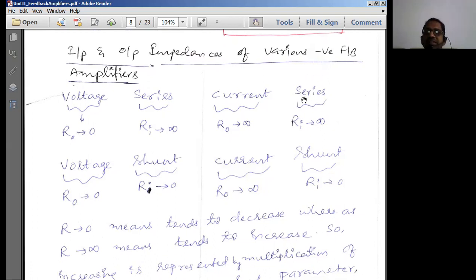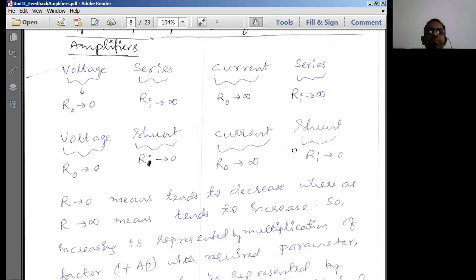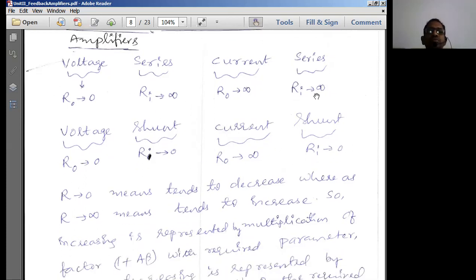Mixing is series mixing. Series mixing means what? Voltage is going to get increased. Input voltage is going to get increased. Input voltage is going to get increased means what? When the resistance increases, then only the voltage is going to increase. In the formula V is equal to I into R, when I is constant and R increases, V increases. Therefore, it is the same as this. That's it. Once you know these two differences, you can write it for the others very easily.